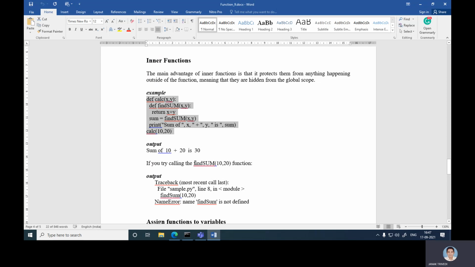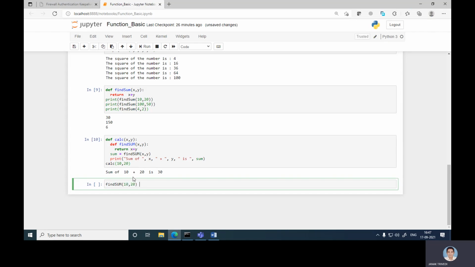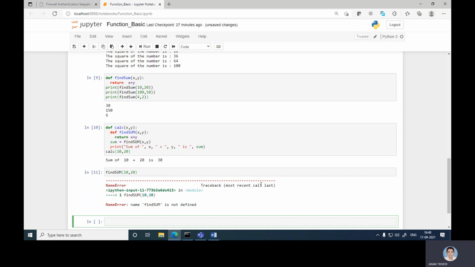If you try calling find_sum(10, 20), okay, but not calci, this function is only defined inside. If you want to try, I'm going to use this find_sum function. Now let's see what happens. It gives an error. Why? Because it is an inner function. But we have defined the function calci.